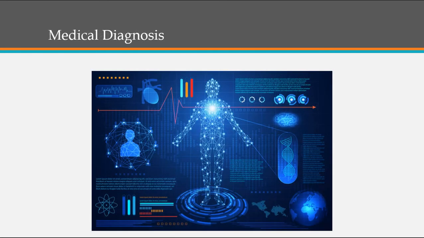Number 9. Medical diagnosis. In medical science, machine learning is used for disease diagnosis. With this, medical technology is growing very fast and is able to build 3D models that can predict the exact position of a lesion in the brain. It helps in finding brain tumors and other brain-related diseases easily.